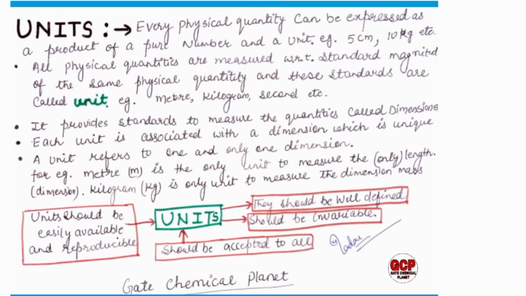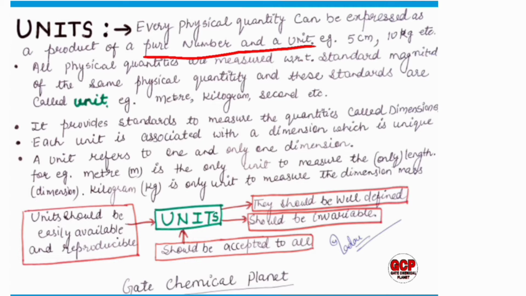Now we will come to units. So what do we mean by unit? As we all know, every physical quantity can be expressed as a product of a pure number and a unit. If I say 5 centimeter, here 5 is a pure number and centimeter is the unit for length. So if we are measuring length and it is 5 centimeter, it is a product of a pure number and a unit.